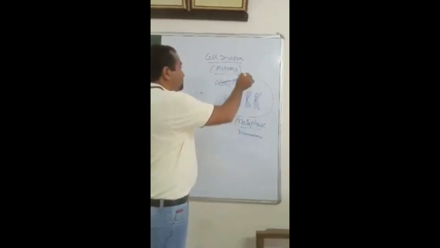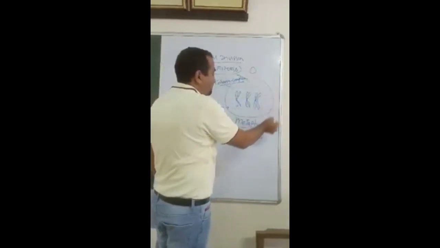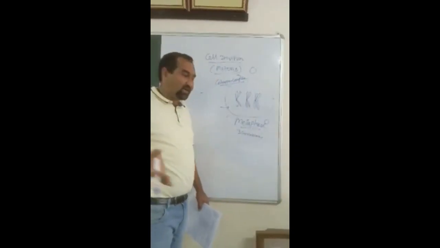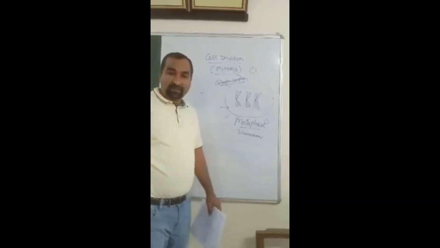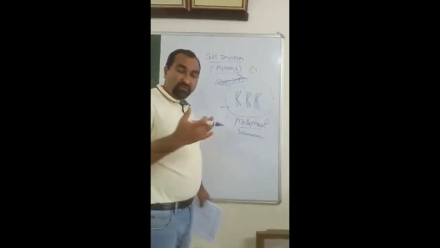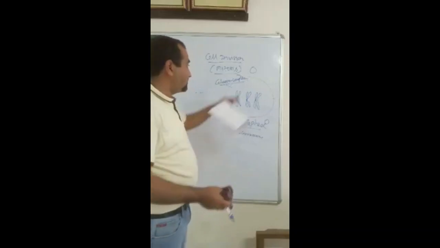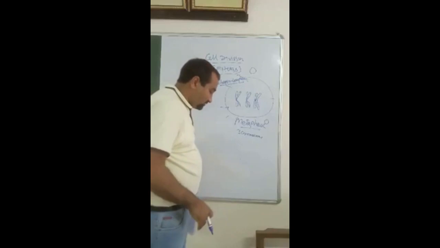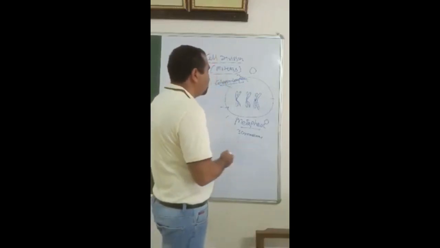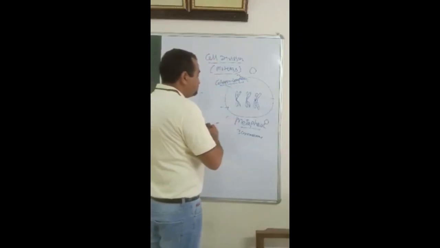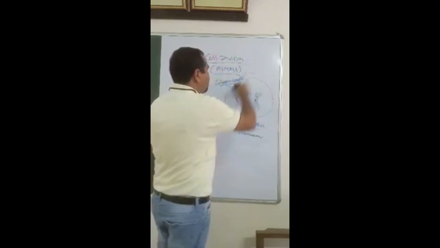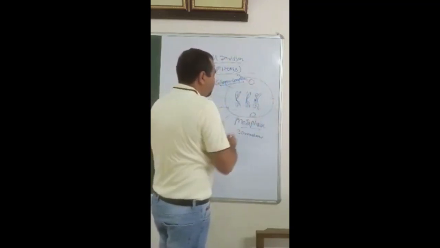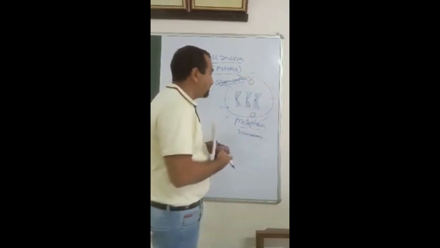Now the spindle formation has already started before the prophase condition. Spindle formation starts by the centrosomes, and sorry, this has to be included inside the cell because this is the cell membrane.